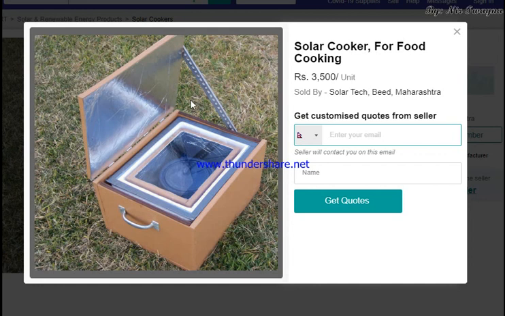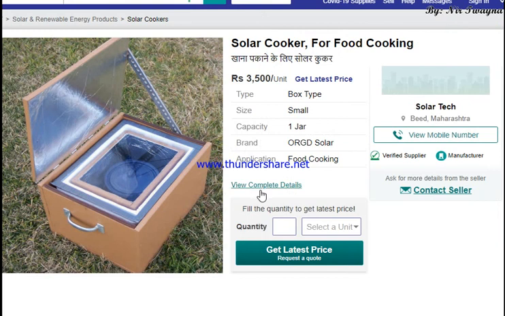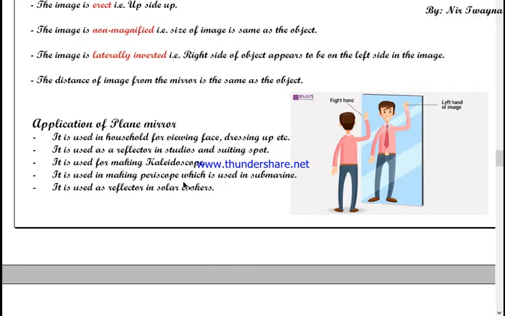So every ounce of light ray that enters into this system is trapped inside it in the form of heat. So heat energy builds up inside this system, which helps to cook the food. So here as a reflector, what is used? Plane mirror. These are some of the uses of plane mirrors.